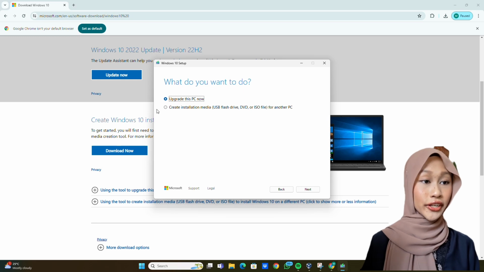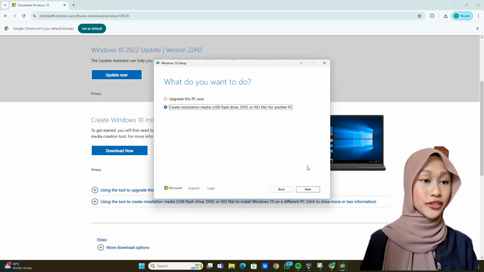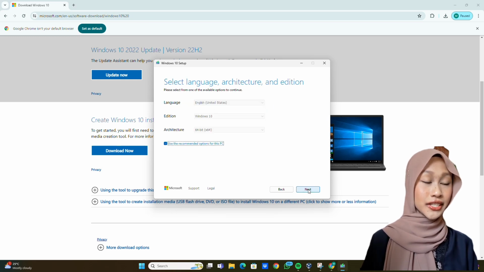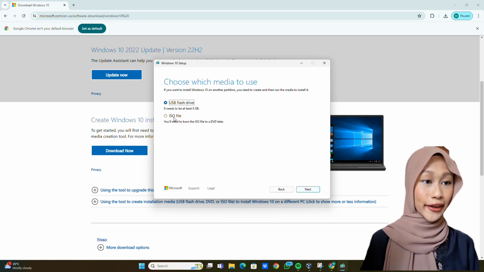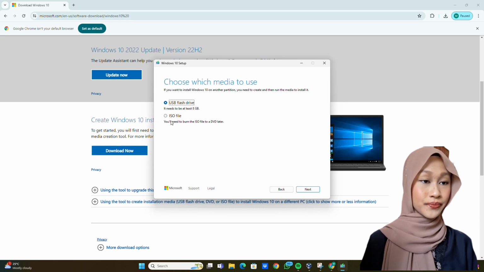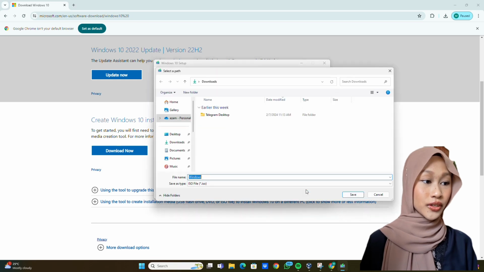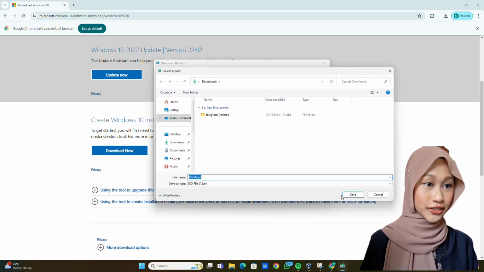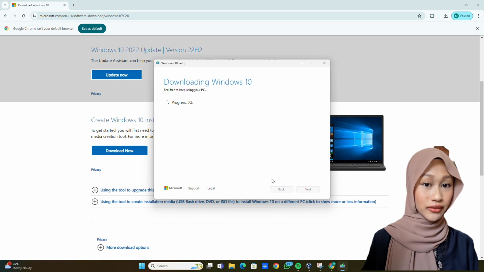You may click on Create Installation Media, USB flash drive, DVD or ISO file for another PC. Choose that button and click on Next. This is the language, architecture and edition. You may click on Next again. In this part, you may choose ISO file. Click on Next again. You may save the file now. Click on Save. This is the downloading of Windows 10.